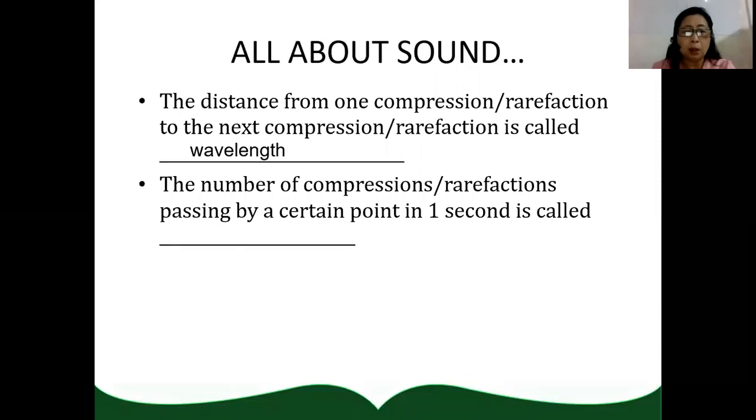What do you call the number of compressions or rarefactions passing by a certain point in 1 second? It is called frequency. So the number of vibrations or the number of compressions, the number of rarefactions passing at a certain point per second is called frequency.